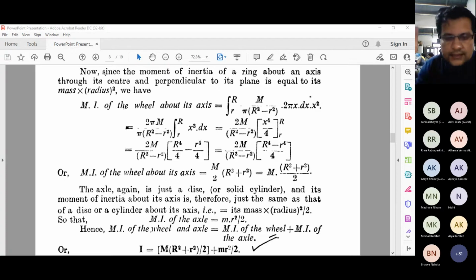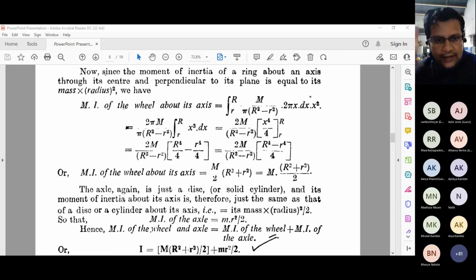So we have discussed the flywheel system and also obtained an equation for the MI of the flywheel, about its own axis and perpendicular to its plane, that is, the axis passing through its center and perpendicular to its plane. The equation is the same as for the disk, but over here the moment of inertia of the axle is added.